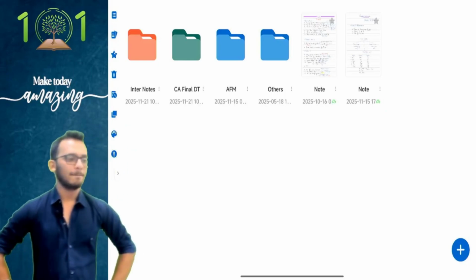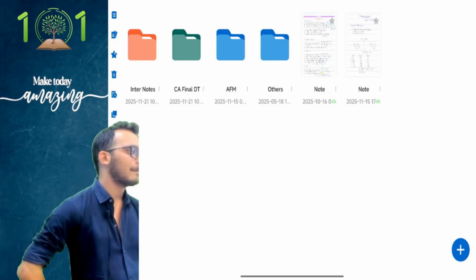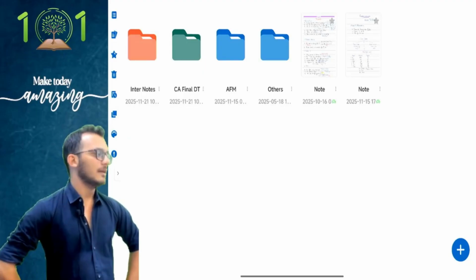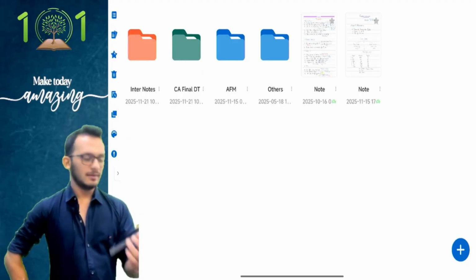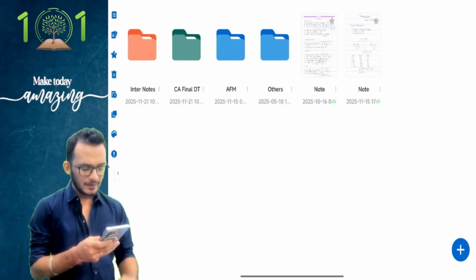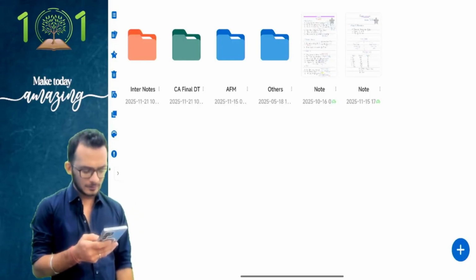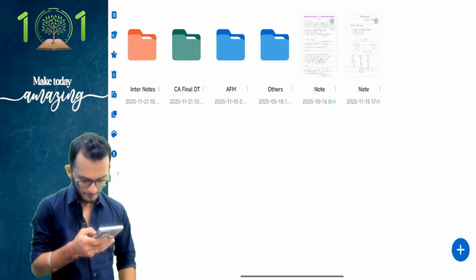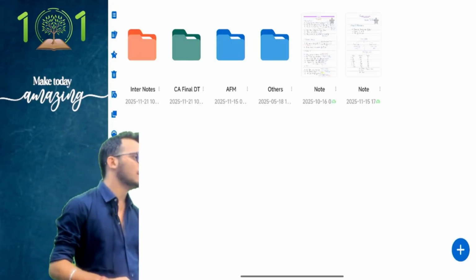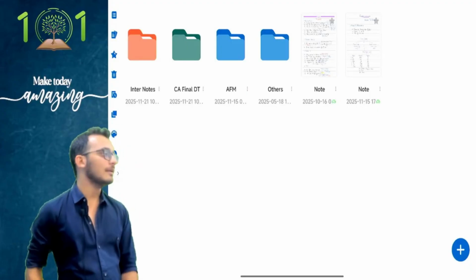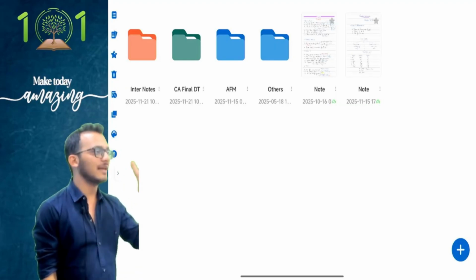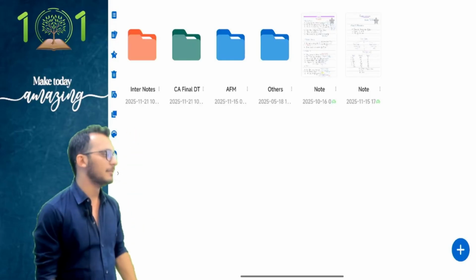Step number three is determine whether the income is taxable or not. Yes, this is the step which will come and tell you what should I tax and what should I not tax. We discussed capital receipt, revenue receipt, all those things. Yes. Step number 4.